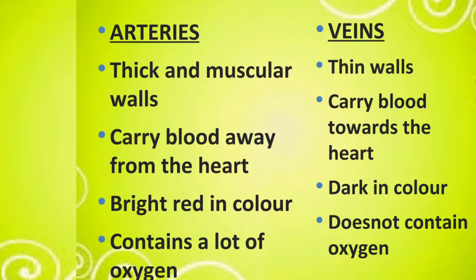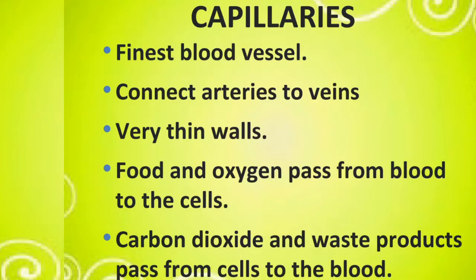Next we learn about veins. Veins are made with thin walls. Second point is they carry blood towards the heart. Third point is dark in color. Students, which color is the vein? Dark. Then the fourth point is they do not contain oxygen.